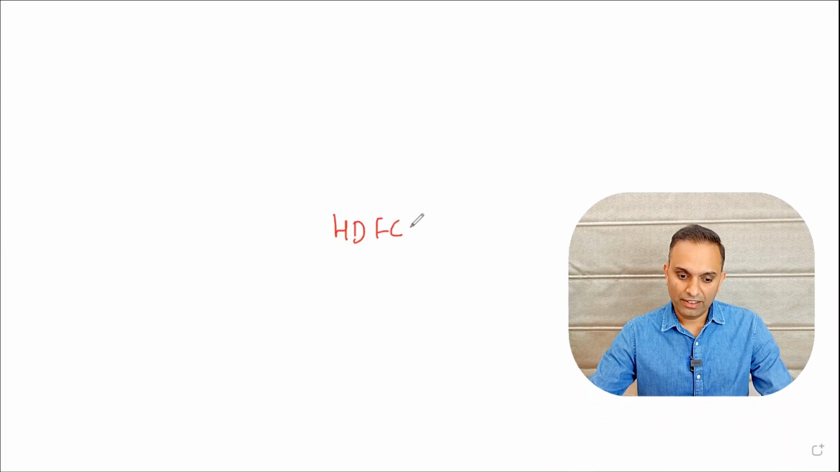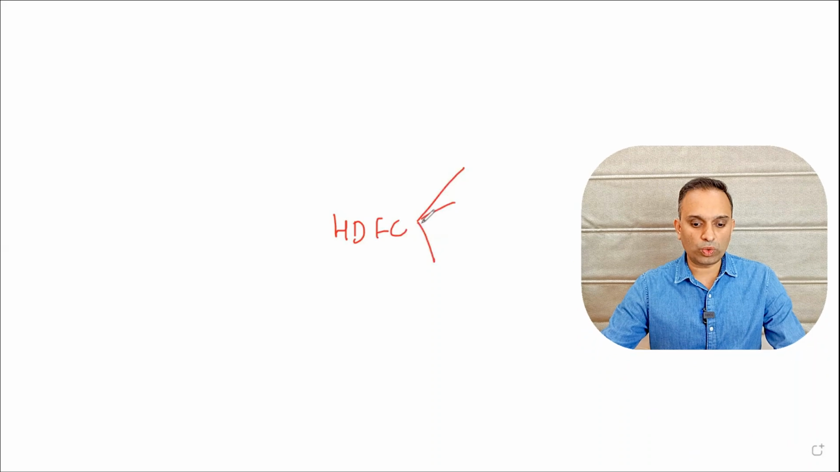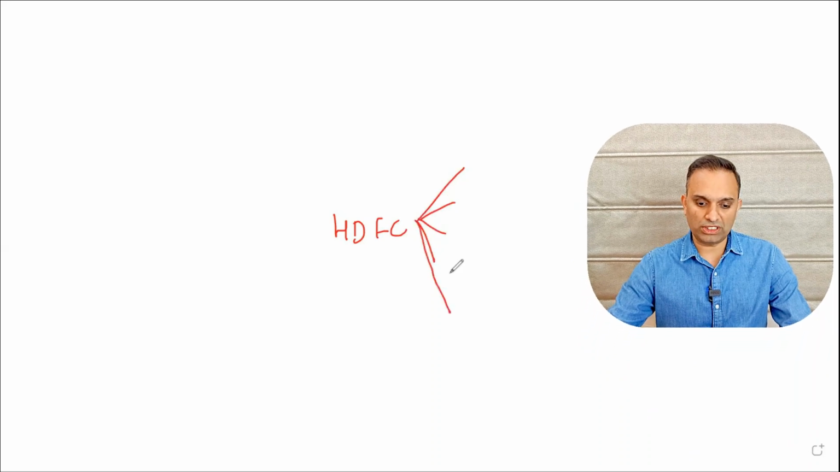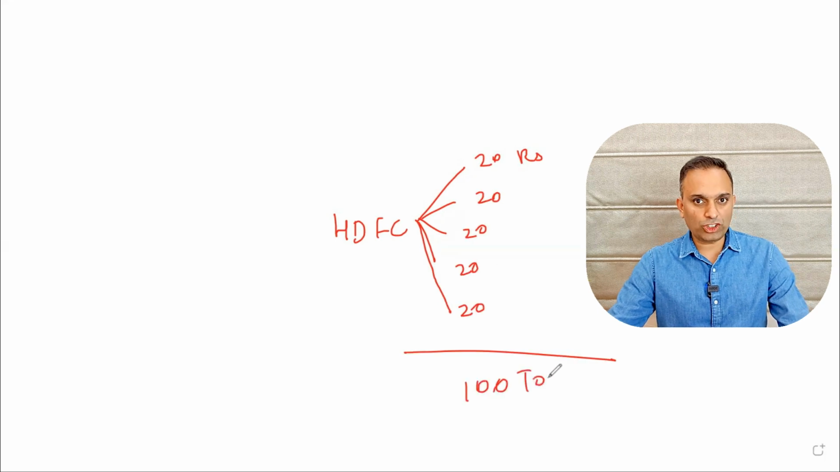Let's take for example a bank HDFC which is giving out loans to 5 different individuals and the loan amount is 20 rupees each. And after giving these 20 rupees loans for 5 people, it now needs to collect back 100 rupees with potential interest rate of 10%. So the total collection would be 110.